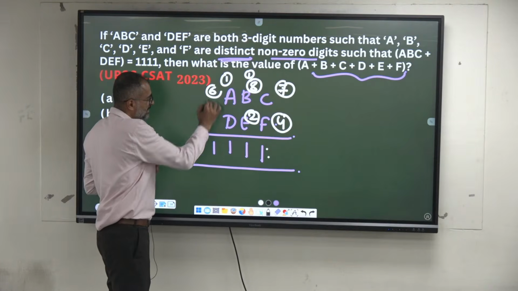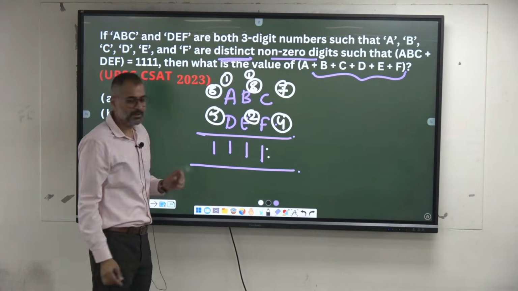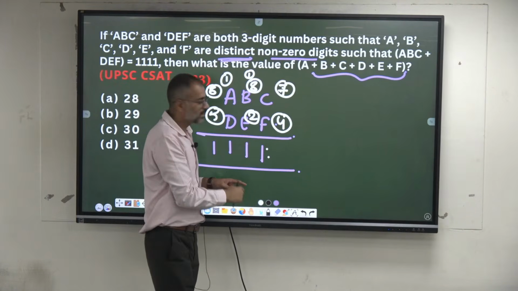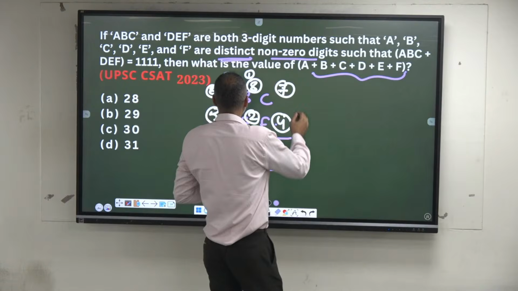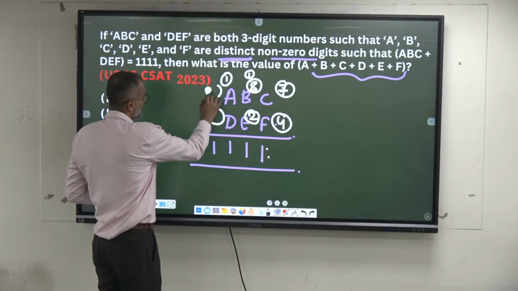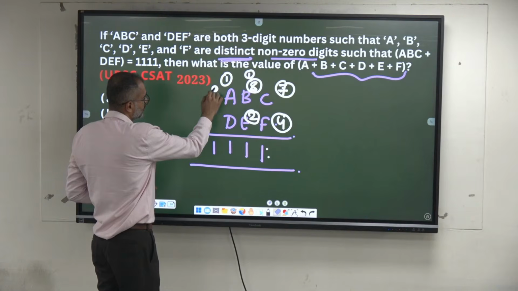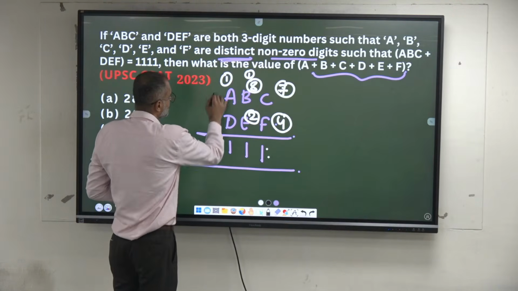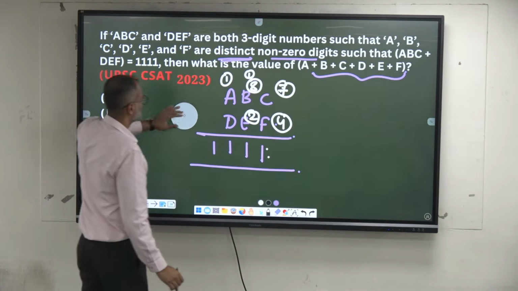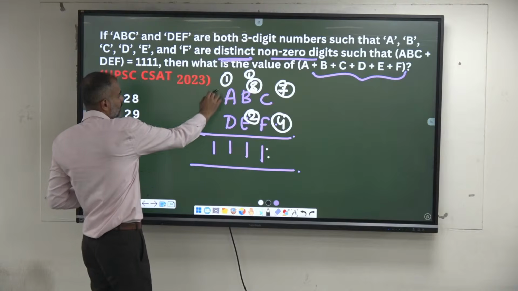Example, time is running. 6 and 5. If I change this order also, this remains the same. Okay, can I take their sum? What is their sum here? What are those numbers? 6, 5, 11. Okay? 6 and no, 6 and 4. What is the other possibility? 9 and 1.